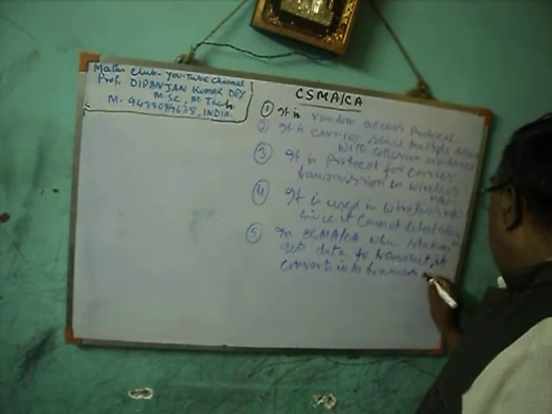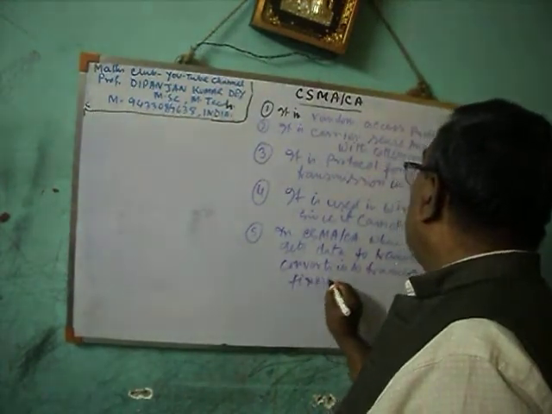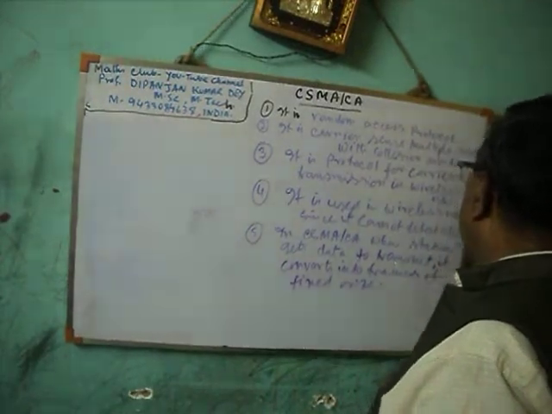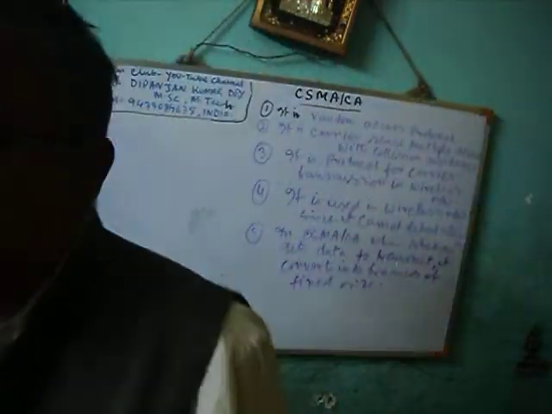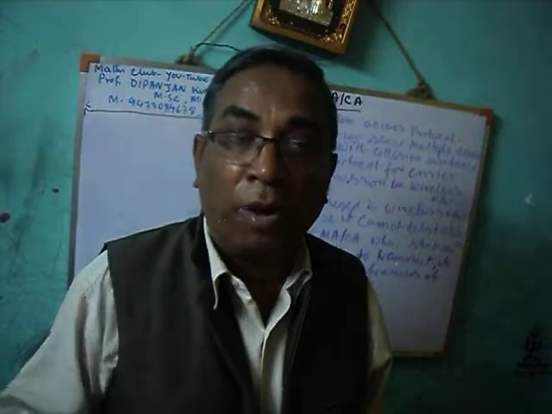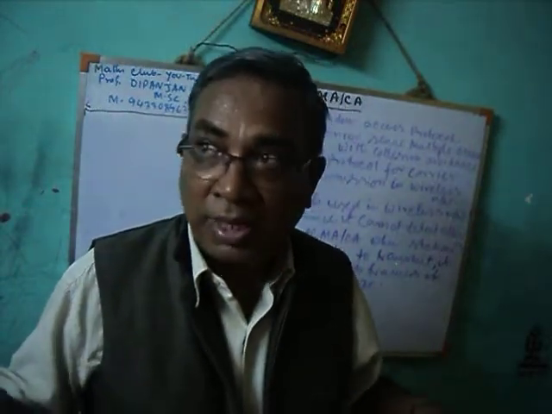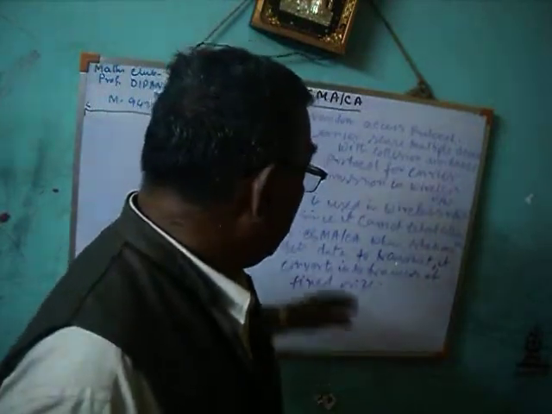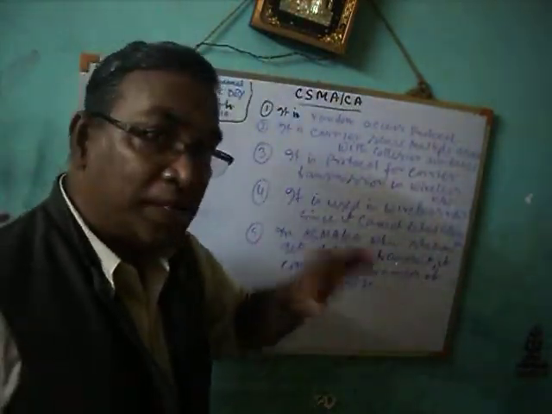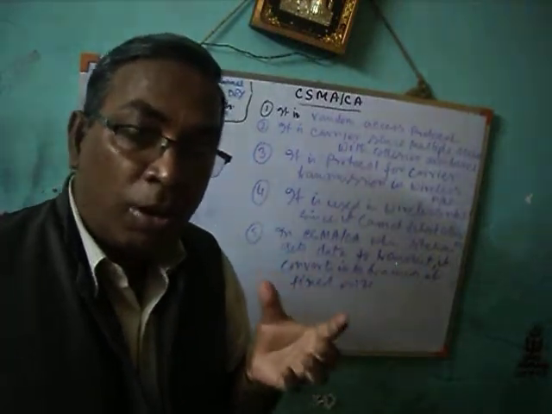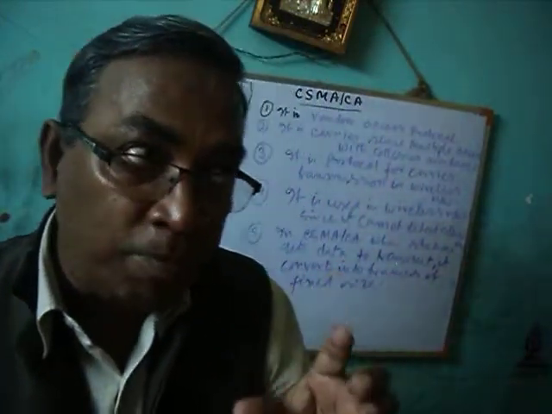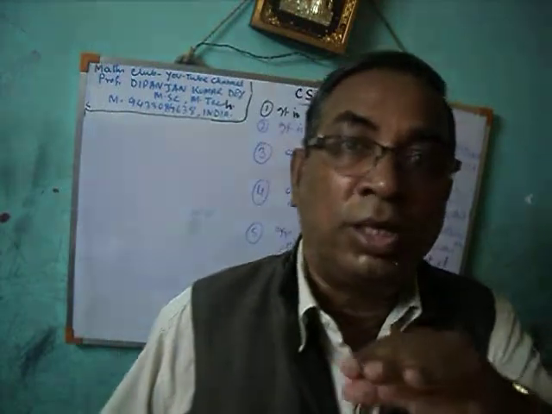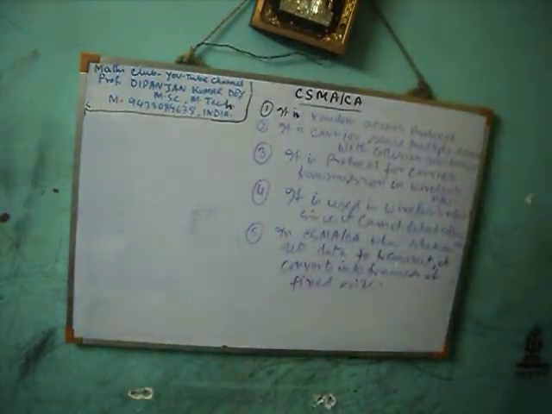A frame may be fixed size or not fixed, but in CSMA-CA the frame should be of fixed size. That means the length of every frame should be equal, because if you take equal frame sizes, the chances of collision are less. So, fixed size frames.